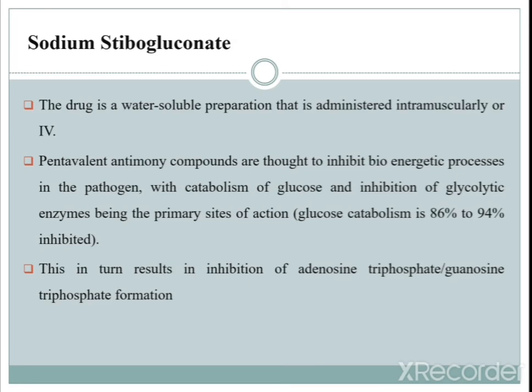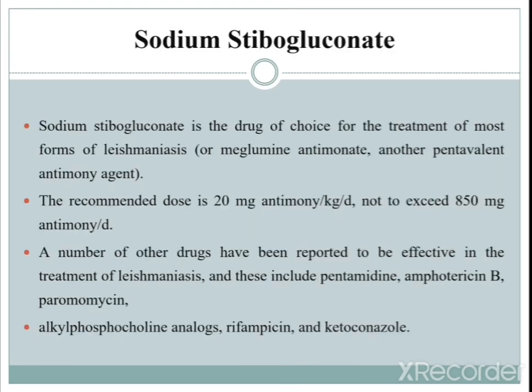So, what is the basic mechanism of action of sodium stibogluconate? It inhibits the bioenergetic processes, the catabolism of glucose, and the glycolytic enzymes. By inhibition of these processes, the formation of ATP and GTP will be inhibited. So, this is the mode of action of stibogluconate.